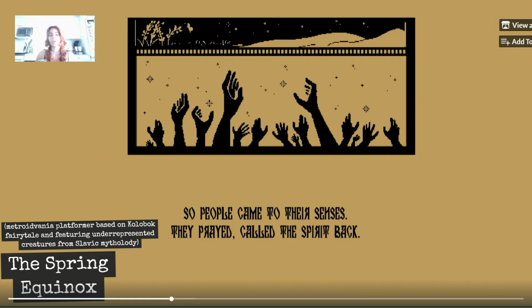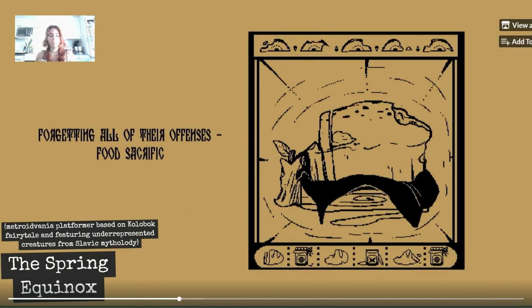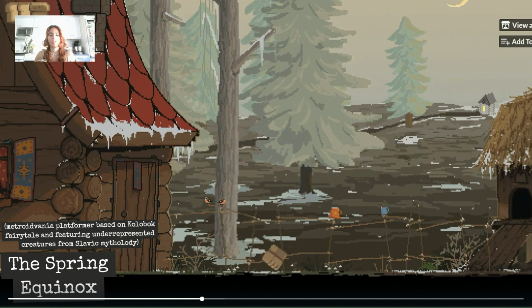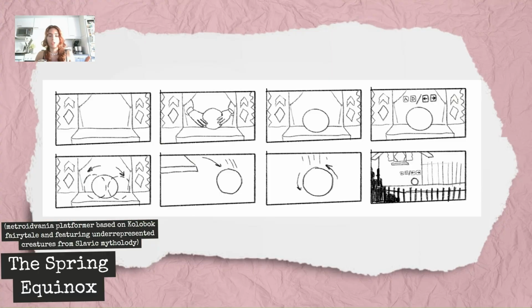So another interesting thing happens when the cutscene finishes and we see the bread that is on the window sill that jumps off and goes on an adventure. Originally the window sill bread had its own cutscene that explained the movement to the player, but we did not have enough time to implement it. So the storyboard did not make it into the final product.